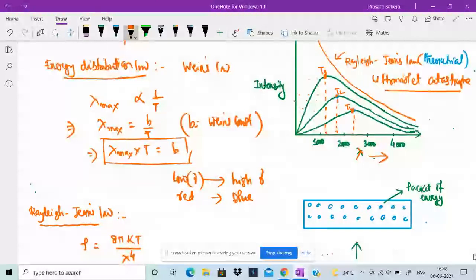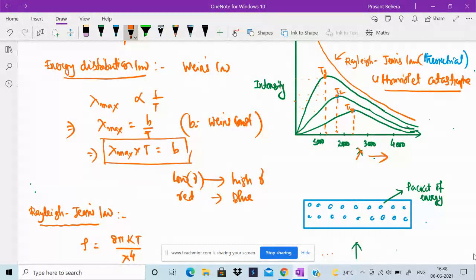According to classical physics, if you heat an object, then the frequency of the particle increases and the wavelength decreases, continuously. In this curve, you see the intensity of the body increases with the increase in temperature, and when it reaches the ultraviolet region, the intensity is expected to be so high.